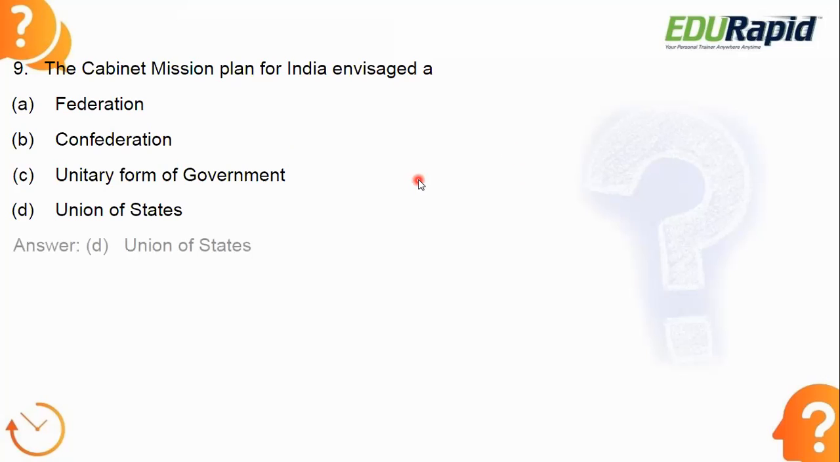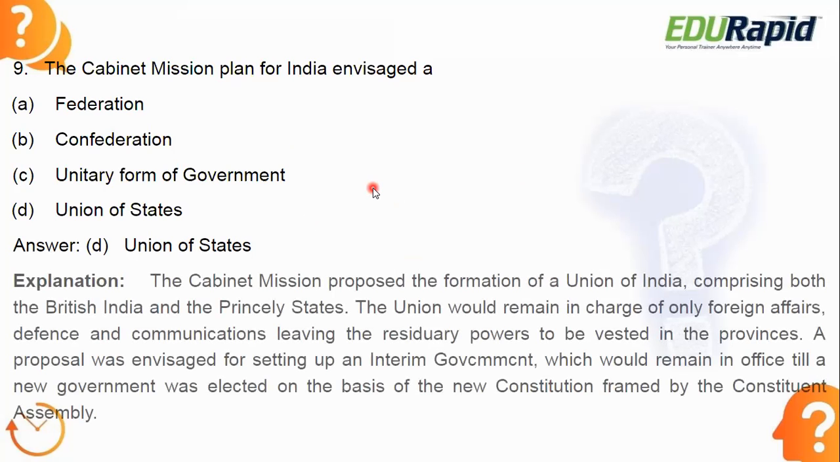Okay, let's see the answer. Answer is option D, Union of States. The cabinet mission proposed the formation of Union of India, comprising both the British India and the princely states. So when the Britishers left India, it was divided into different princely states, as well as the British Indian part. The Union would remain in charge of only foreign affairs, defense and communication, leaving the residual powers to be vested with the provinces.